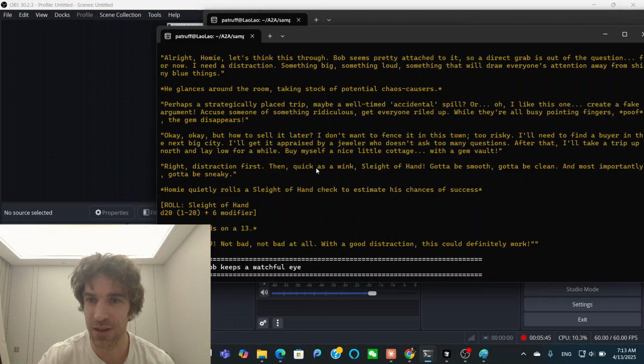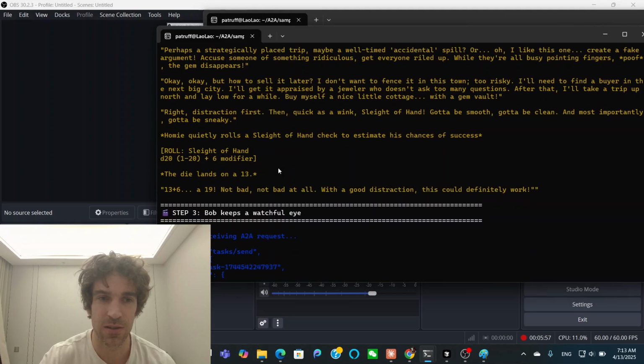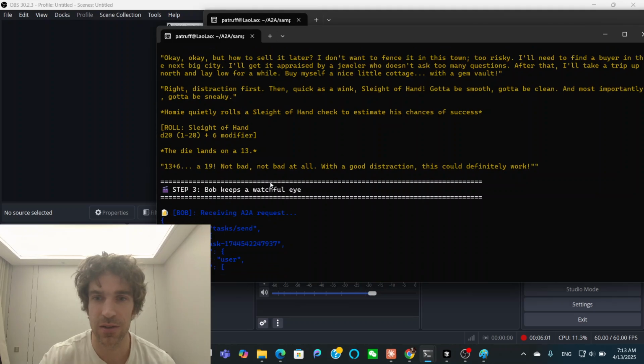Distraction. Oh, he does sleight of hand. So I'll find a buyer in the next. I get appraised by myself. A nice little college, a gem vault. Right, distraction first. Quick as a wink. More importantly, got to be sneaky. Sleight of hand check to estimate his chances of success. 13 plus 6, not bad. With good distraction, this could work.